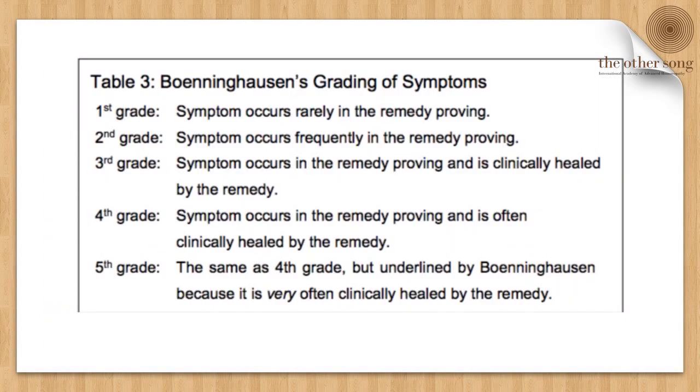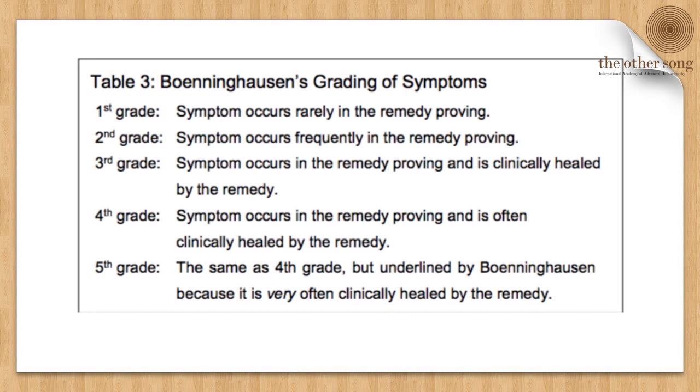Bonninghausen was a very meticulous homeopath. He graded the remedies with utmost diligence and thus was Hahnemann's favorite pupil. He tried to match the patient's set of symptoms with the genius of the remedy. The genius of a remedy means the symptoms that have been repeatedly verified in practice, and he marked them with grades 3, 4 and 5, as seen in the slide above.